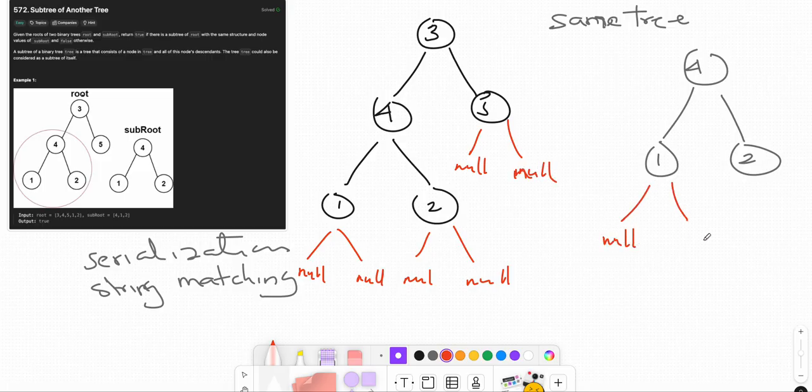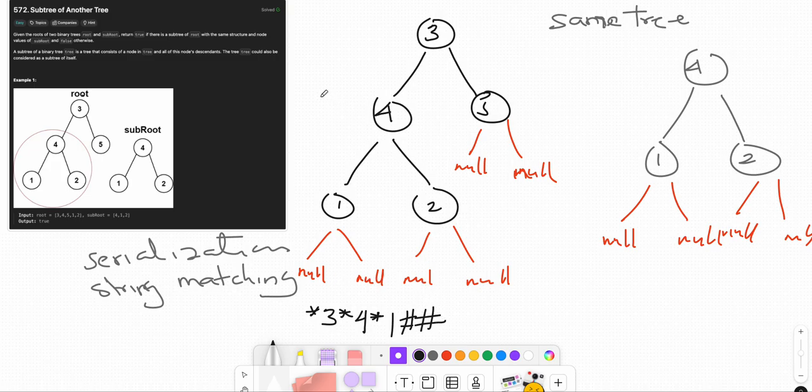Same thing we see now. When we serialize, we use an asterisk and the node value, right? So we start at 3, then the left node is 4, then we star 4's left node, which is 1. Star 1's left and right are null, so we use a representative character, a star, for the left and right. Then 2 also has the node value 2, and its left and right are stars.